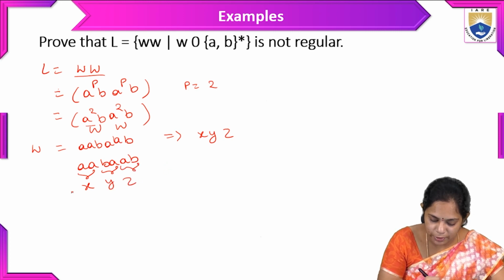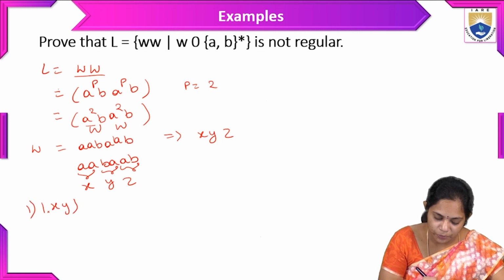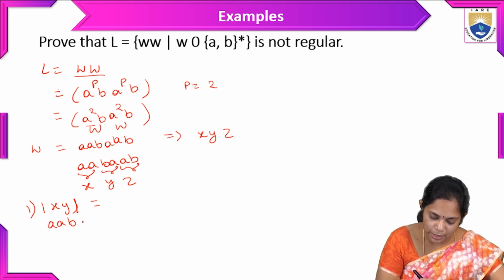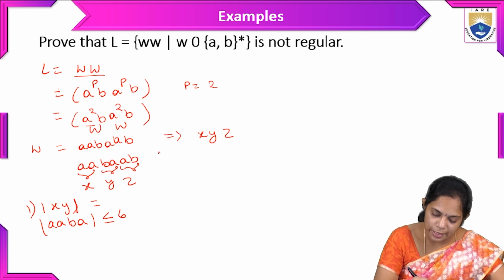So here, first step: the length of xy. So xy is equal to a, b, a. So what is this length? Less than or equal to 6. So here the length n is equal to 6, and this condition is satisfied.